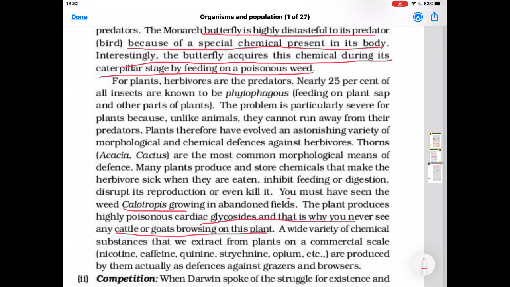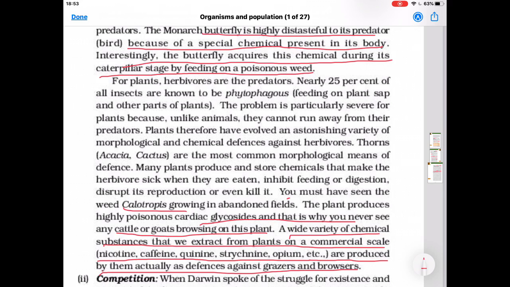A wide variety of chemical substances that we extract from plants on a commercial scale, like nicotine, caffeine, quinine, strychnine, opium, etc., are produced by them actually as defense against grazers and browsers, against the animals.